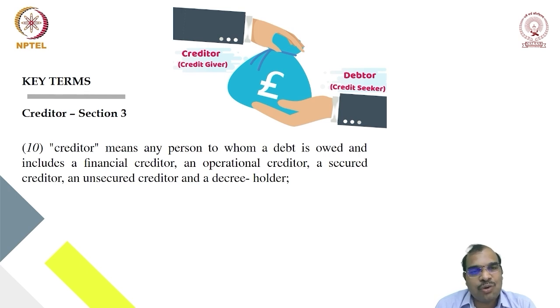Then I am called a decree holder. Here I am entitled to receive the money from the company. So any person who is entitled to receive the money from the company is called a creditor. Creditor means any person to whom debt is owed and includes financial creditor, operational creditor, secured creditor, unsecured creditor, and decree holder. These are all the various categories of creditors.